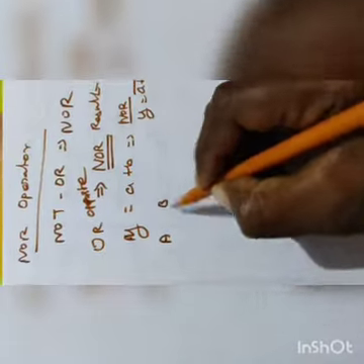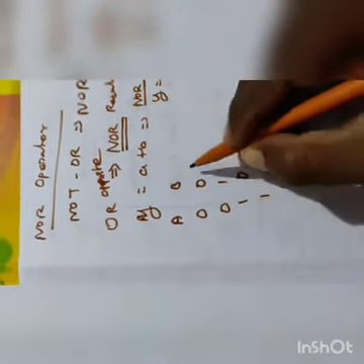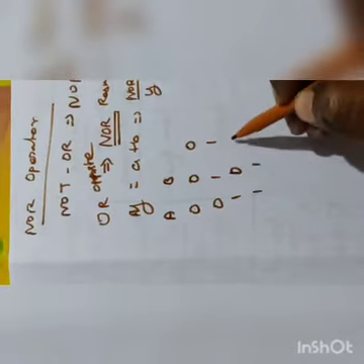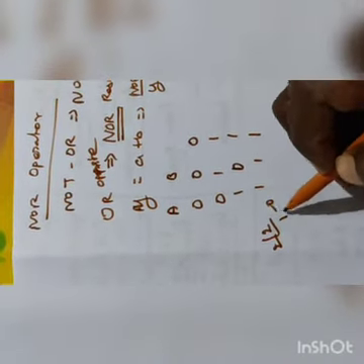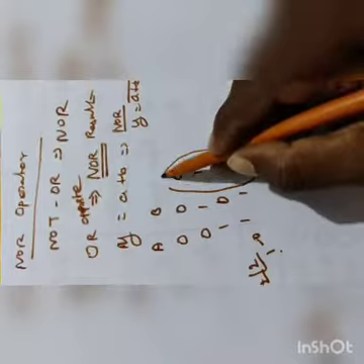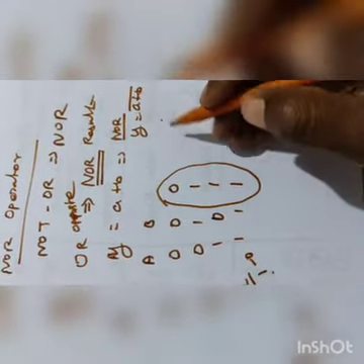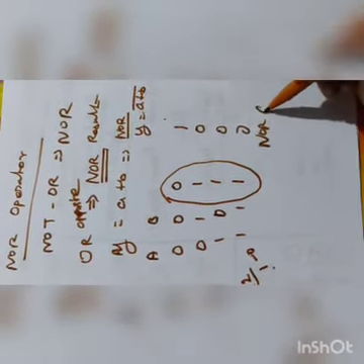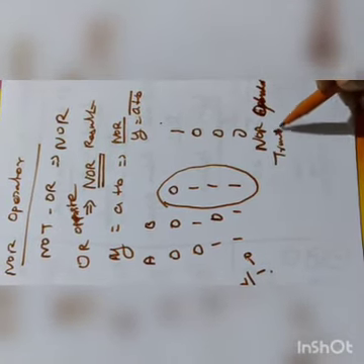Let us do it. A, B: 0 0, 0 1, 1 0, 1 1. Now see the answer. First the OR gate: 0 plus 0 is 0. 0 plus 1 is 1. 1 plus 0 is 1. 1 plus 1 is 1, with a carry. Now the opposite of this is the NOR gate: where there is 0, it becomes 1, and where there is 1, it becomes 0. So the result is 1 0 0 0. This is the NOR operator truth table.